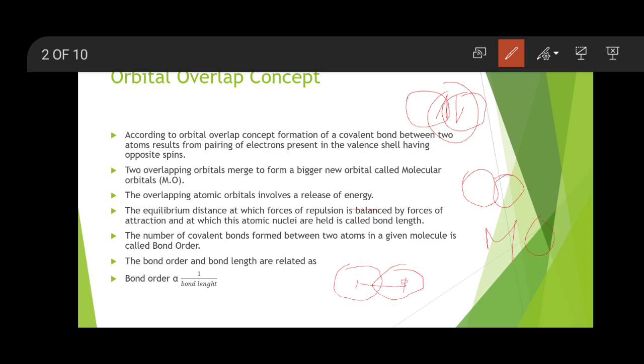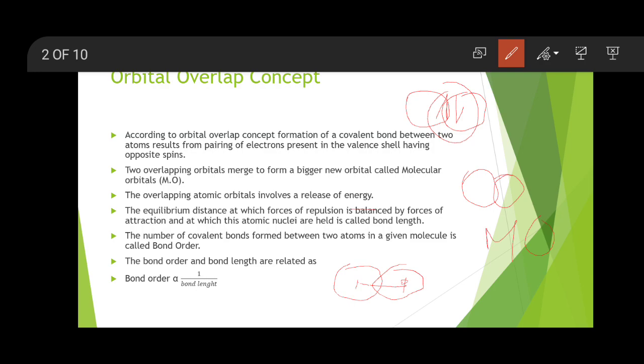The number of covalent bonds formed between two atoms in a given molecule is called the bond order. The bond order is defined as the number of covalent bonds formed between the two atoms in a molecule.